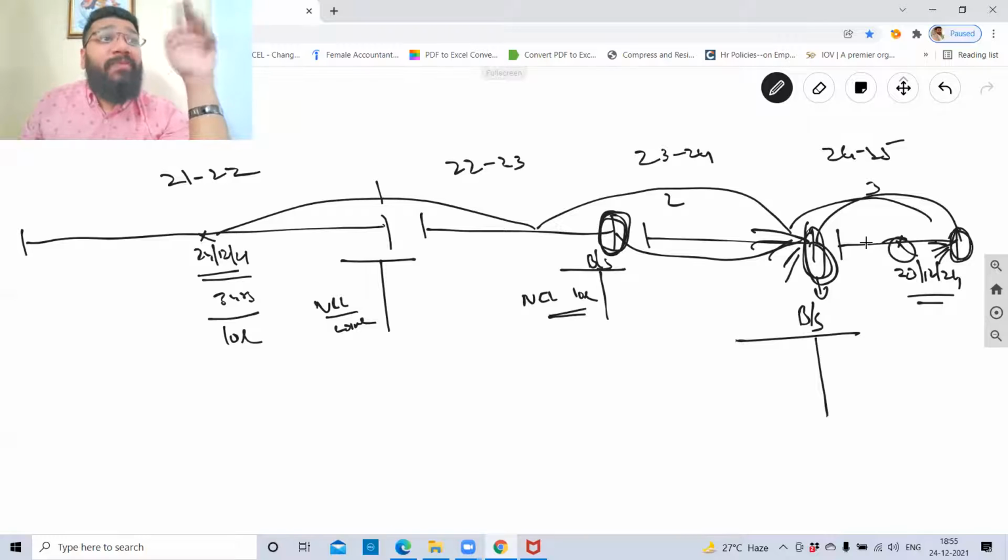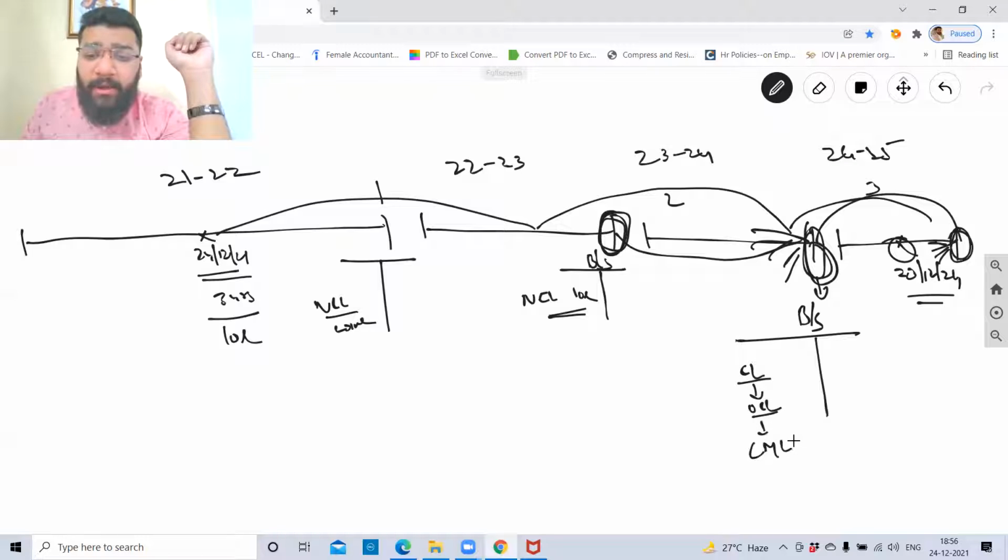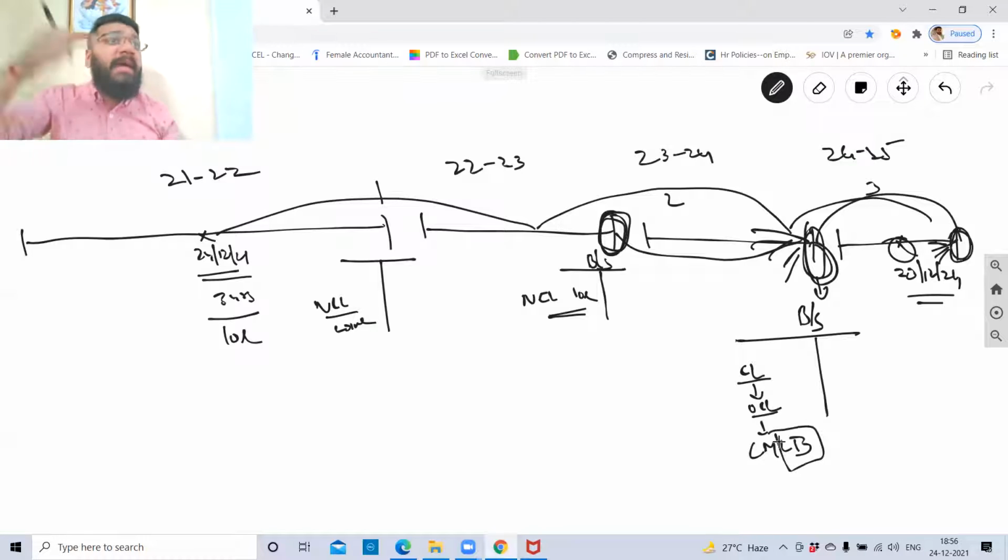Under current liability, which category? Under other current liabilities, which category? Current maturities on long-term debt. Current maturities on long-term debt or long-term borrowing. Are we clear with the classification? So here, current liability. In current liability, it will be other current liability. In other current liability, current maturities under long-term borrowing. So you classified something as a long-term borrowing. Now it is currently matured to be paid for the next year.